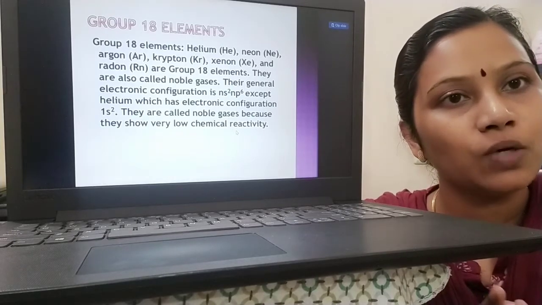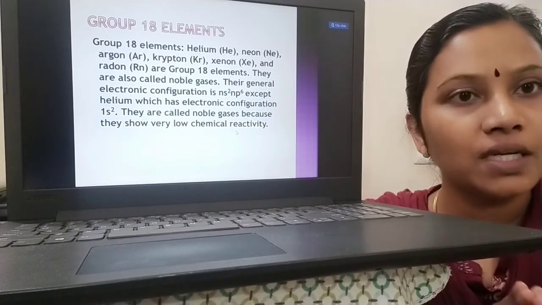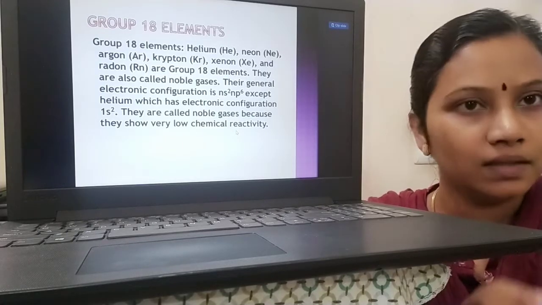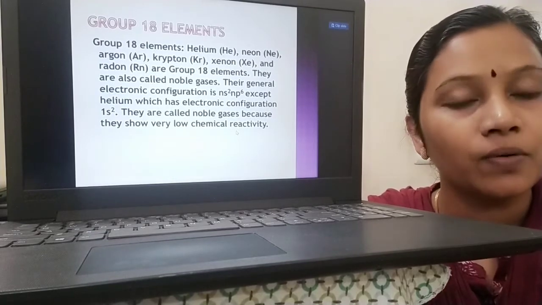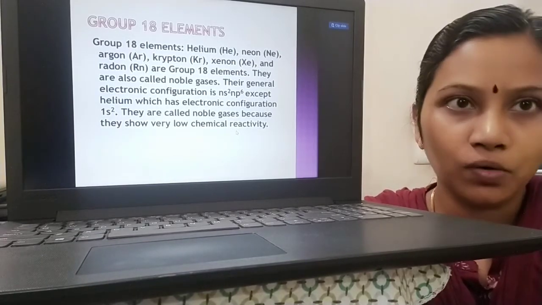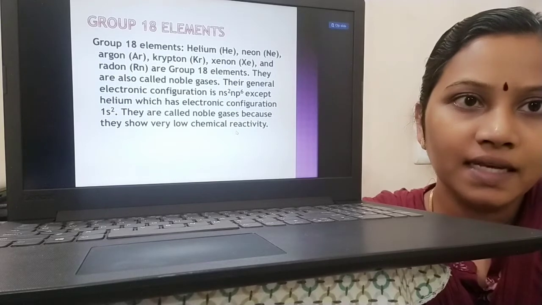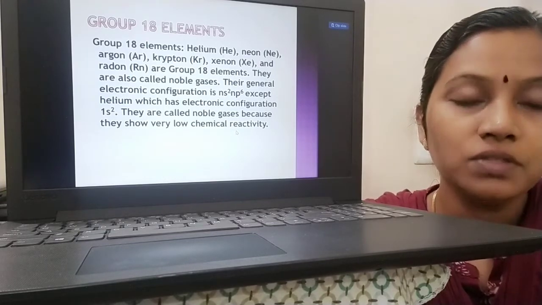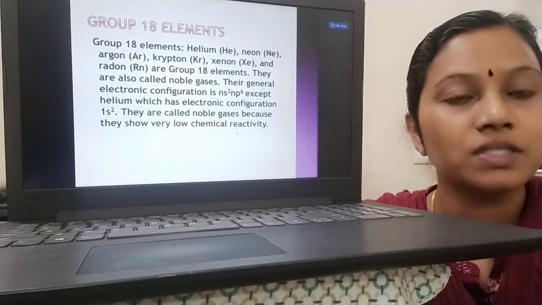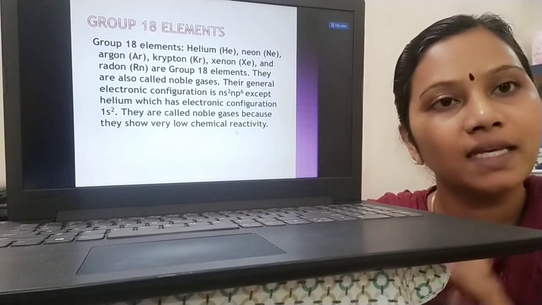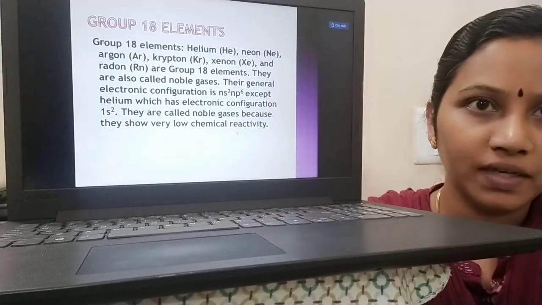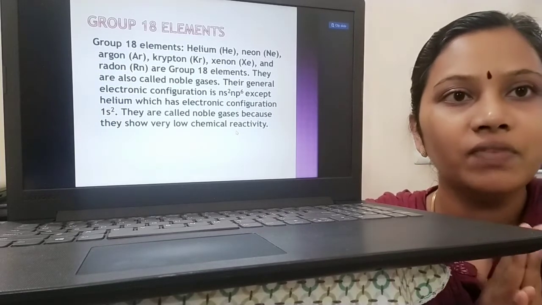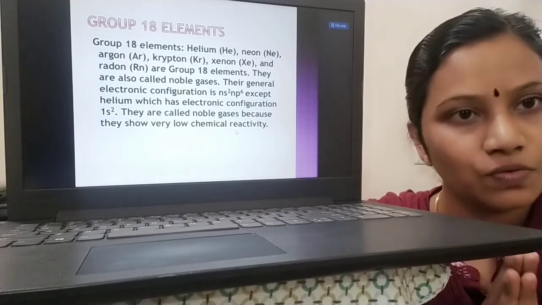6 plus 2 is equal to 8, which means the outer s shell and p shell are completely filled with electrons. There are no unpaired electrons left out. So they have stable electronic configuration. They are called inert gases or noble gases since the configuration is stable. They need not accept electrons or donate electrons to attain the stable octet because they themselves have a stable octet configuration. So their reactivity is very less. Inert means they will not react, or their reactivity is very less.